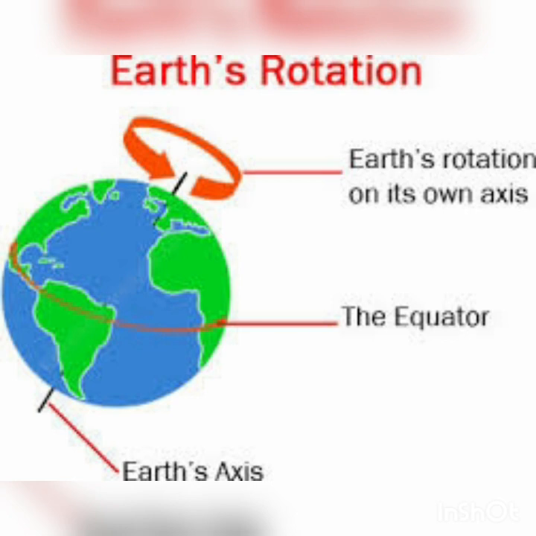Now the axis here is an imaginary line that passes through the center of the earth, which is seen on the globe as the North Pole and the South Pole. Earth's rotation on its axis. Axis is an imaginary line. The line that divides the earth into two equal halves is the equator, if you can see in the diagram.